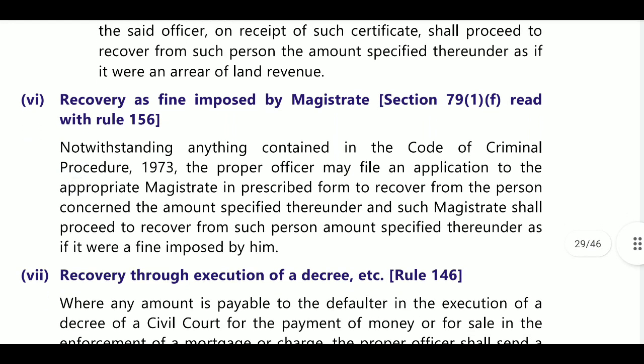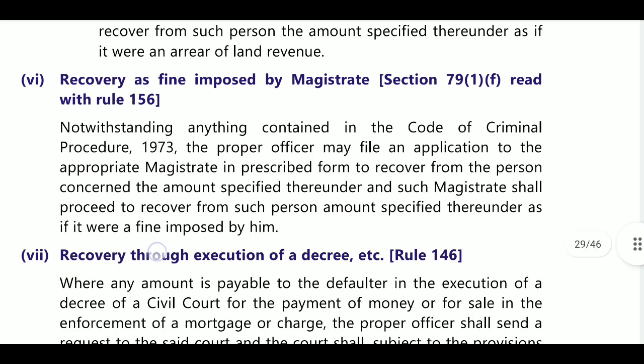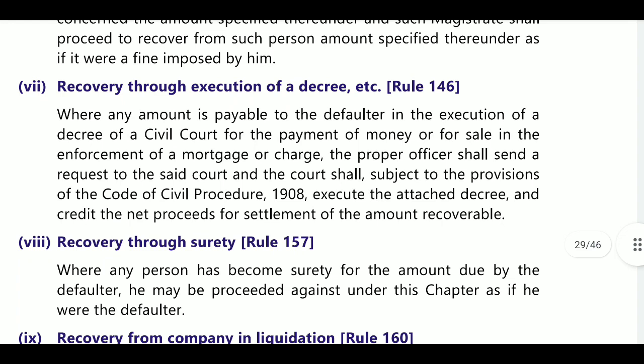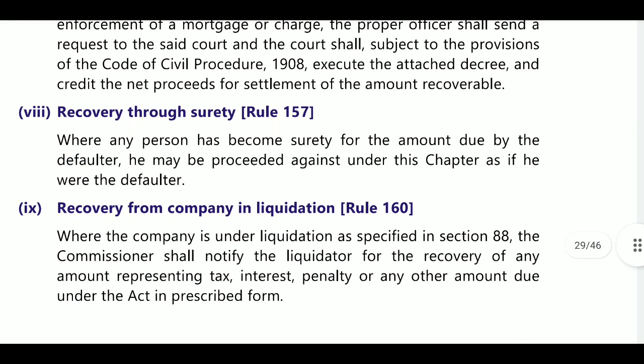Next, recovery of fine imposed by a magistrate. Under the Code of Criminal Procedure, notwithstanding anything contained in the code, they will go with the magistrate proceedings. Next, recovery through execution of decree, etc. Recovery through surety: if any person is a surety, then recovery is made from the surety.